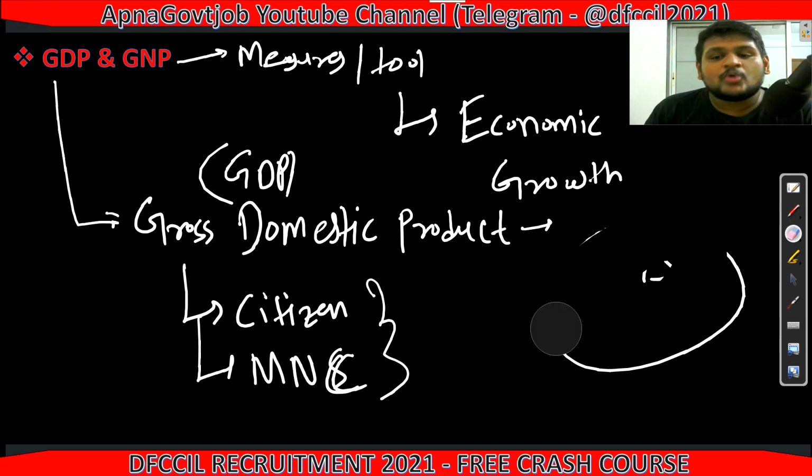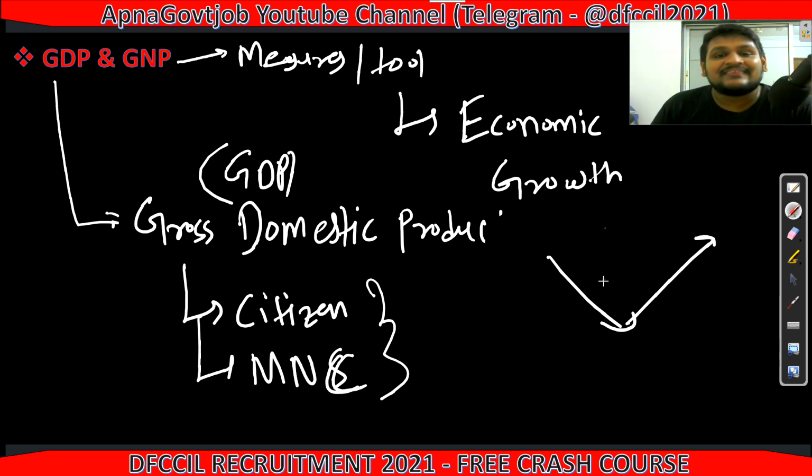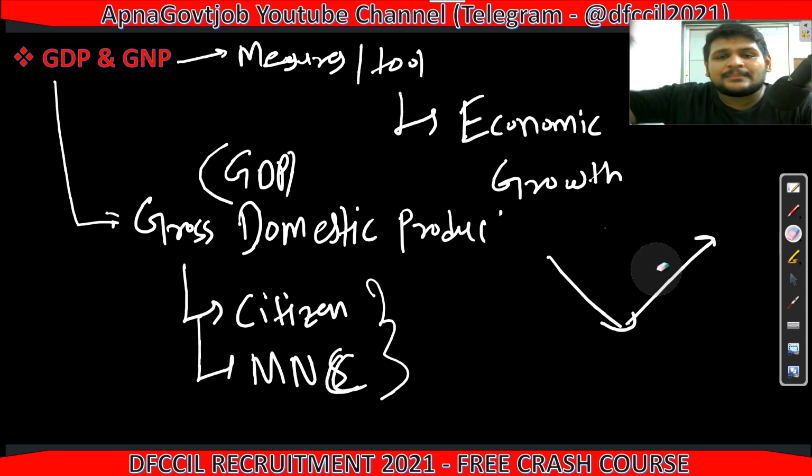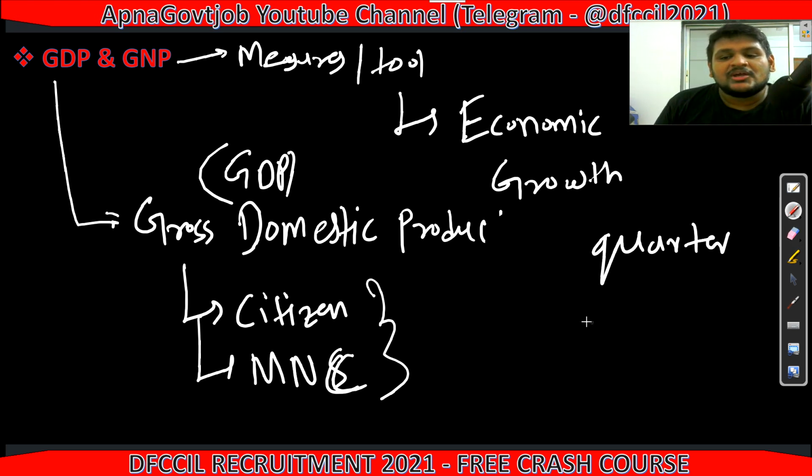Now how we will see: whenever GDP falls, then there is a problem, and whenever GDP grows, then yes, our economy is growing. I hope you have heard in the news every three months that GDP is contracting or GDP is expanding. GDP is calculated for a quarter, after each quarter. Now this they can also ask you as a very basic MCQ question: GDP is calculated after which quarters, 1 quarter, 2 quarter, 3 quarter, 4 quarter?